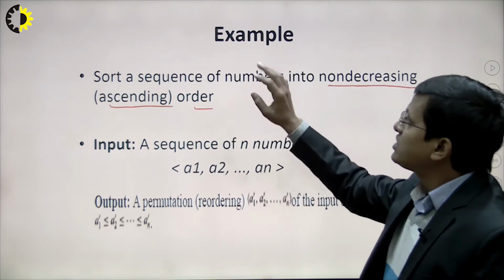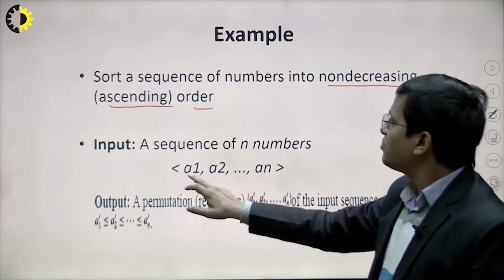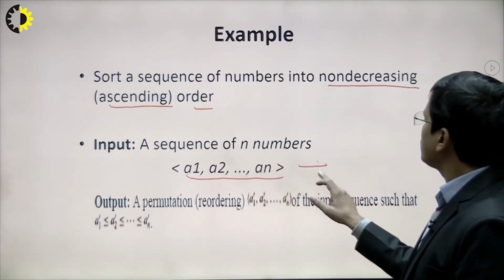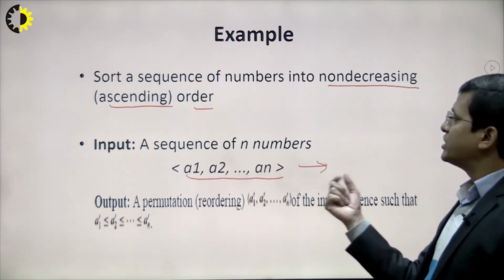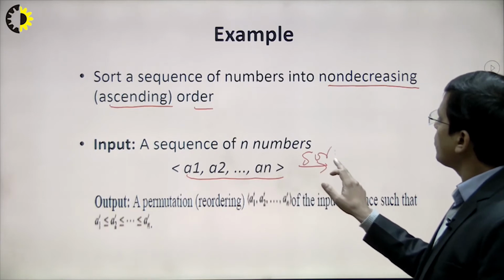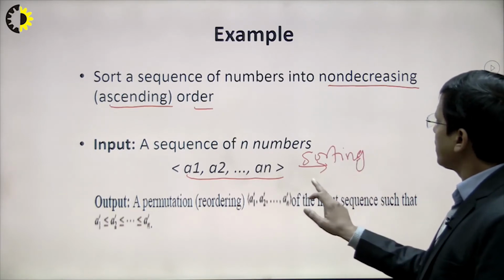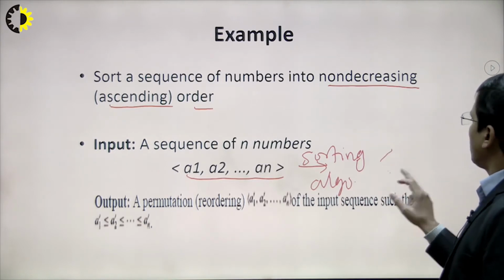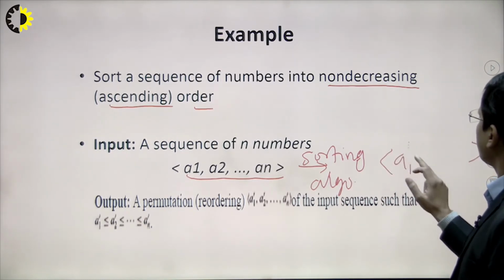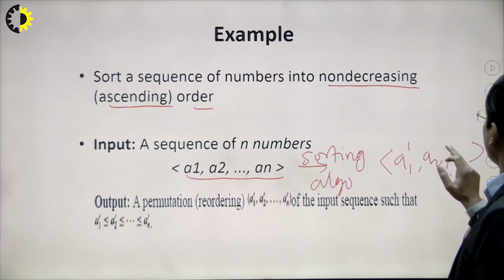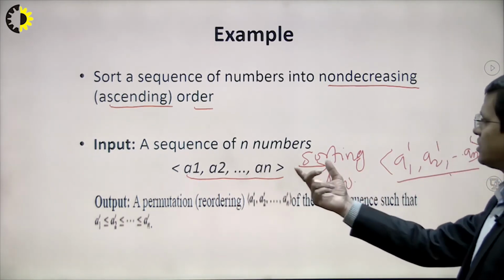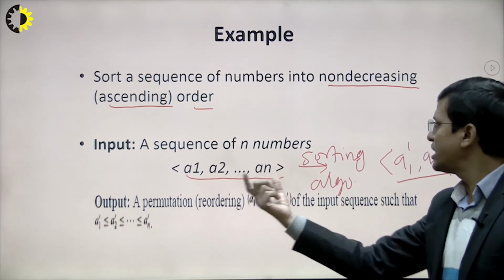So basically in the sorting problem, we have some inputs like a1 to an. Suppose we have n number of inputs, and my objective is to sort these elements, right? So basically we are using some sorting algorithm to get some output, let's say a1 dash, a2 dash, and up to an dash. In this expression, these are the unsorted inputs and these are the sorted outputs.